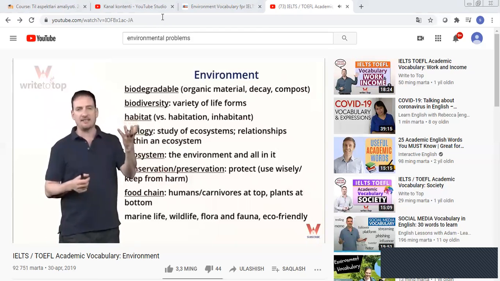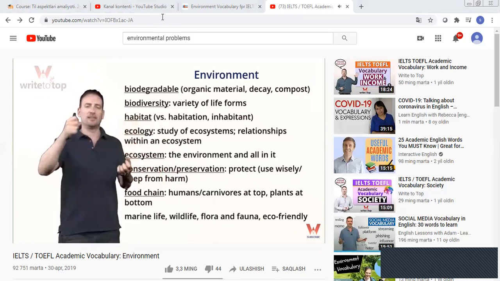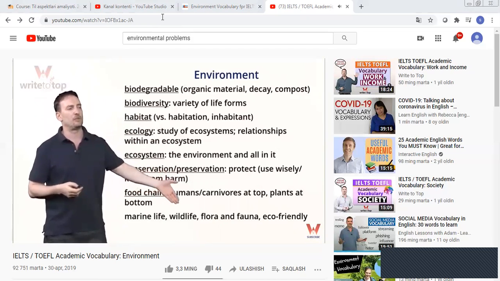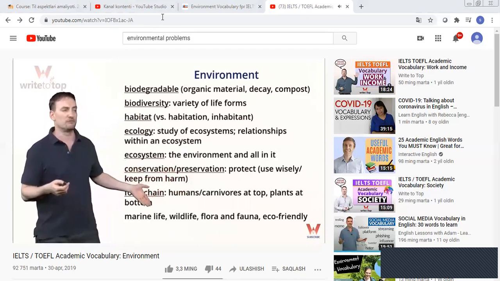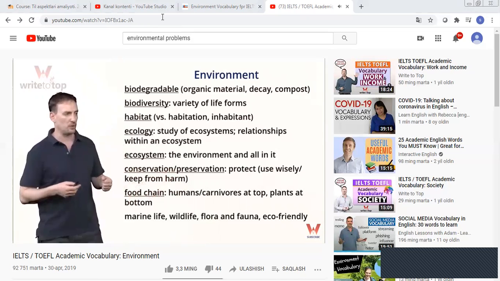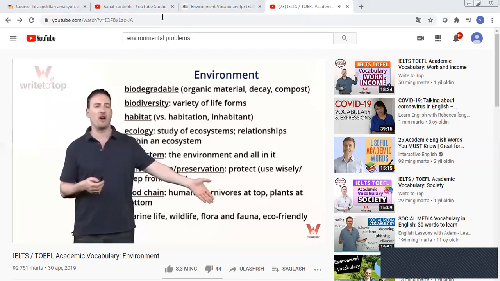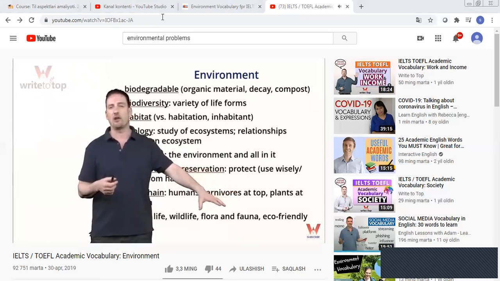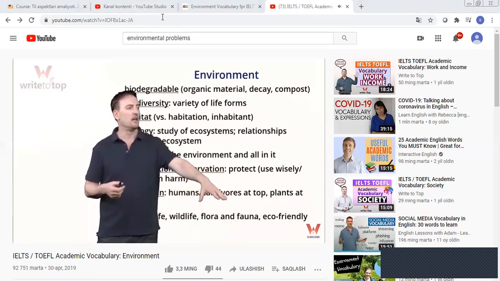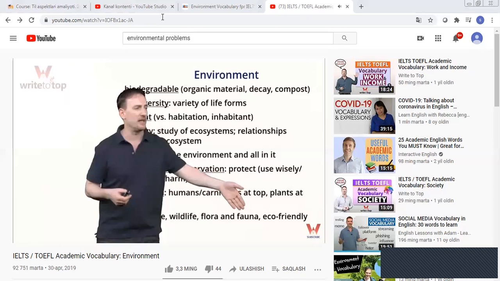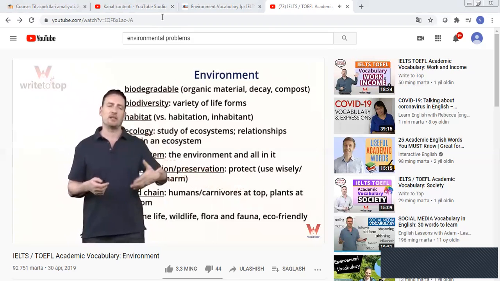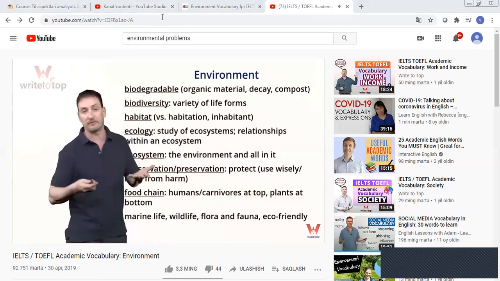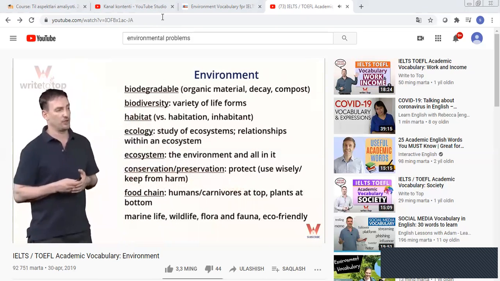So you have grass, the cow eats the grass, humans eat the cow, and that's 3 steps in the food chain. When you're talking about wildlife, people use this word a lot, but you can also use marine life if you're talking specifically about the ocean. You can use flora and fauna. Flora, plants, fauna, animals. This is a very good collocation. So these are all collocations here. This bottom line here is all collocations. And then you have eco-friendly. Everybody uses environmentally friendly. You can also say eco-friendly just to have a little bit of variety in your language.